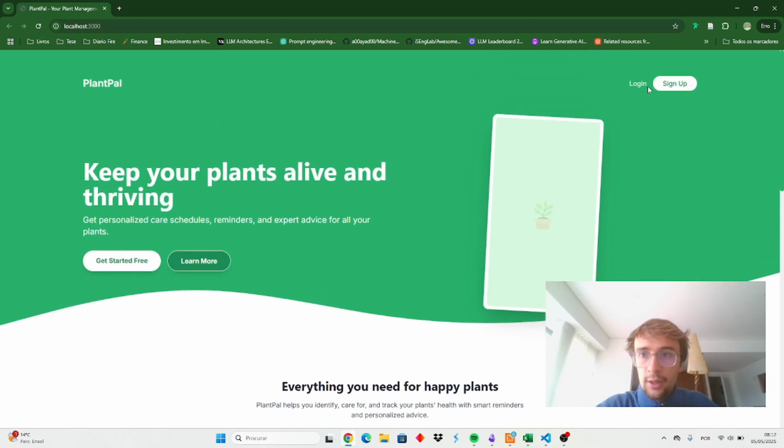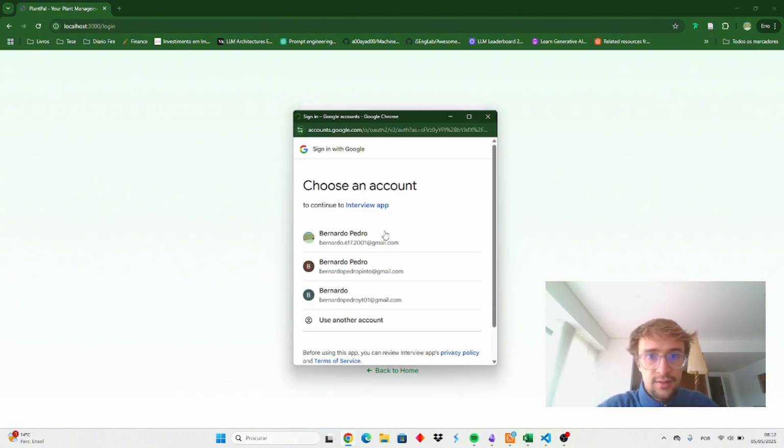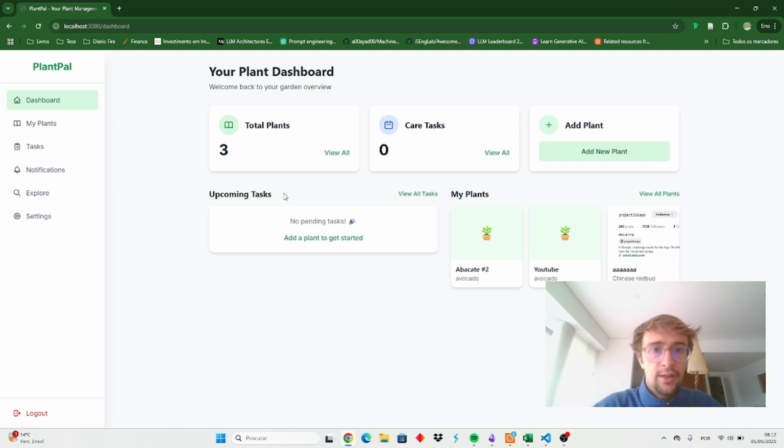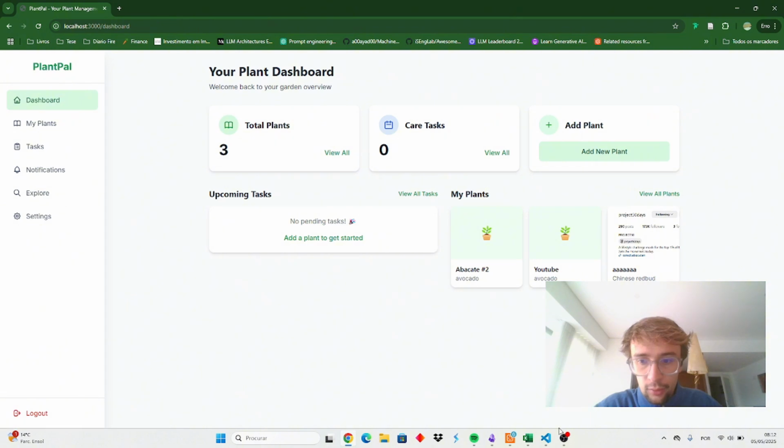But yeah, here we have the two buttons. Let's log in. I will just log in with Google because it's faster. So this is how the dashboard looks. Again, it's not great. I'm not really focused on the UI at the moment because that will be easy to implement. I just want a functional UI as of now.